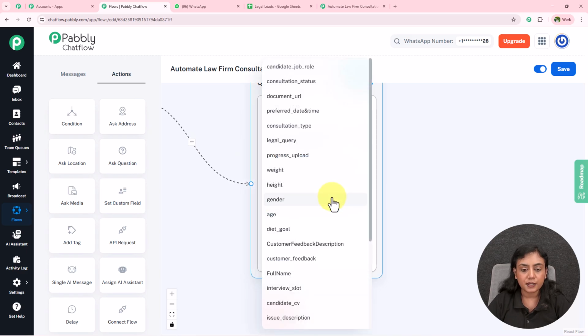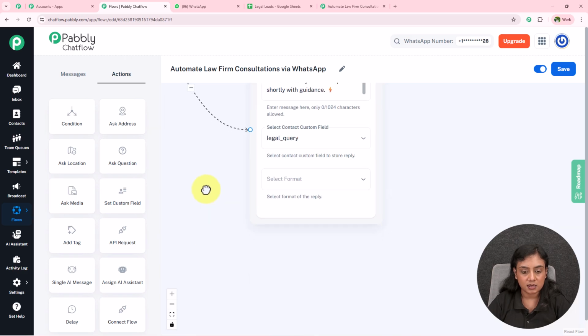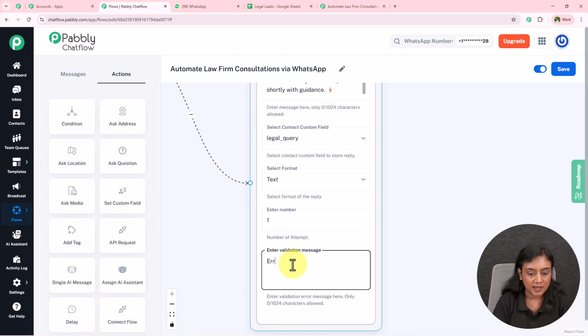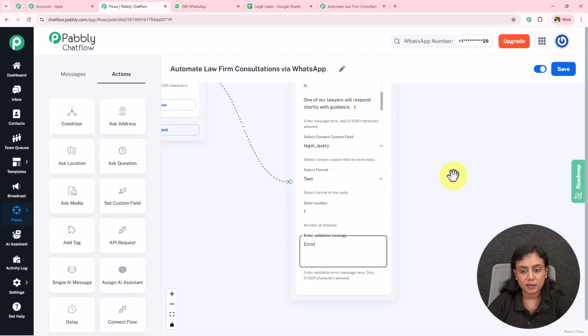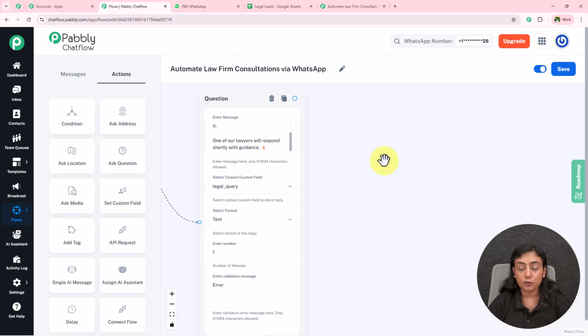Okay, I have created a contact custom field in the name of legal query to store this answer. Format is going to be text. Over here number of attempts is 1 and validation message is error. Okay, now after the answer has been forwarded to this question, I'm going to send a thank you message with an option with the help of which they can book a consultation.